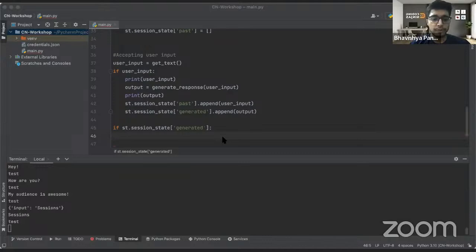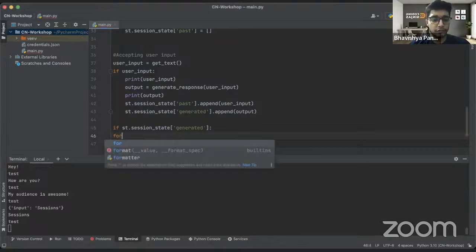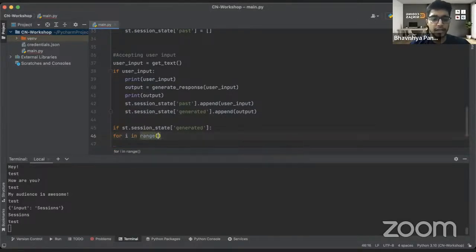So what I would be doing is writing a for loop over here: for i in range, and it depends on the length of my session state. Okay, and I want it to be like this.